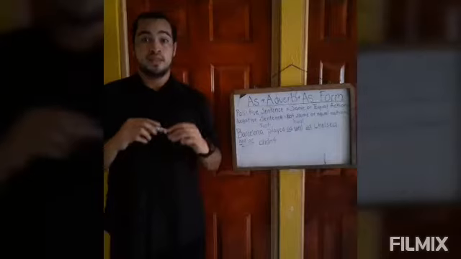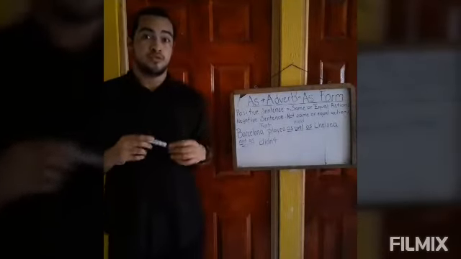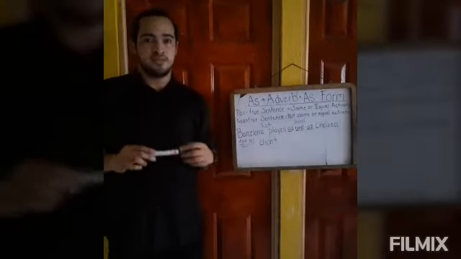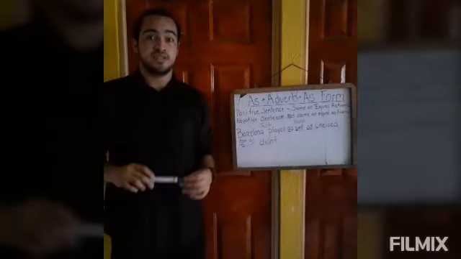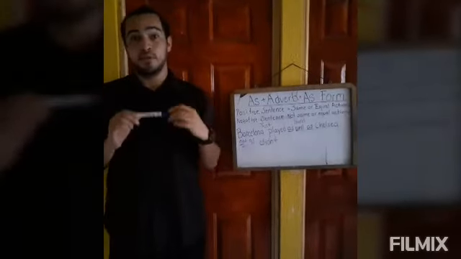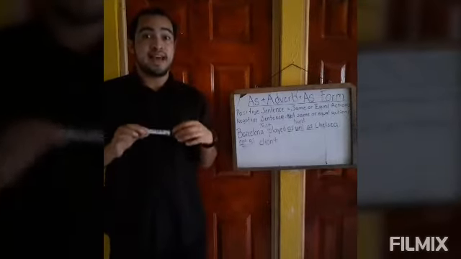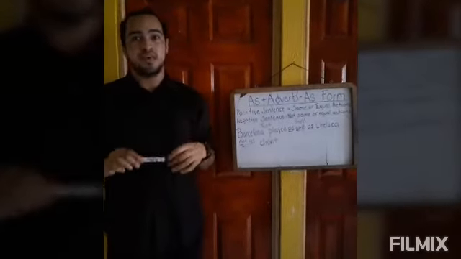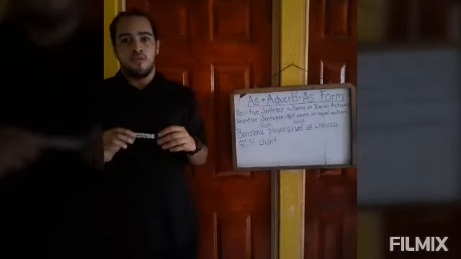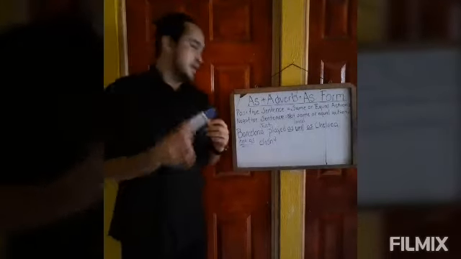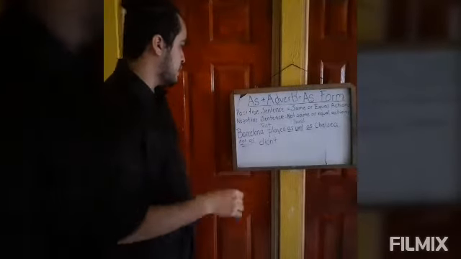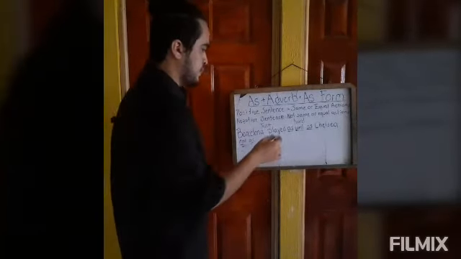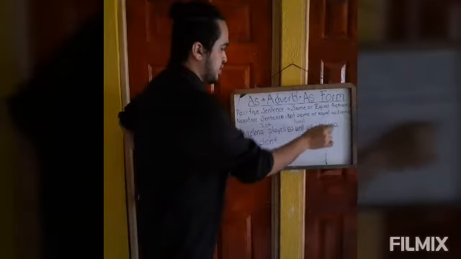First of all, the form that we are going to use right now compares actions, and this form shows us that these actions can be the same or equal, or that these actions can't be the same or equal. For example, I have a sentence: Barcelona played as well as Chelsea.